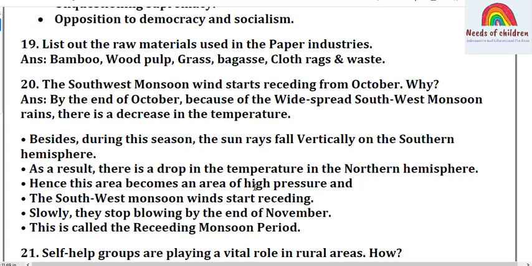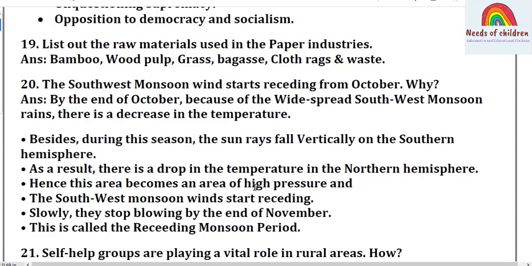Question number 20. The southwest monsoon wind starts receding from October. Why? Okay, this is the question. It is from geography, India seasons. By the end of October, because of the widespread southwest monsoon, the rainy season has completed. The southwest monsoon rains decrease the temperature, because almost all parts of India receive rainfall during the southwest monsoon.